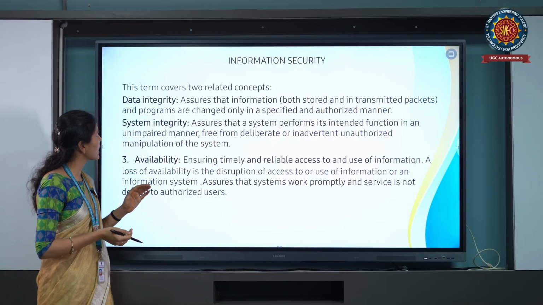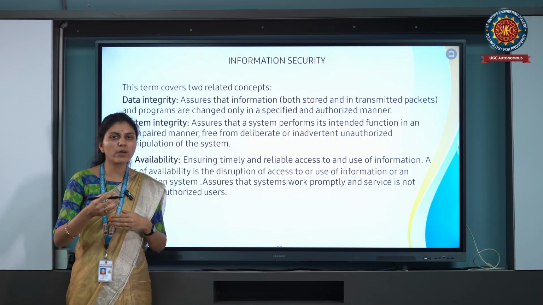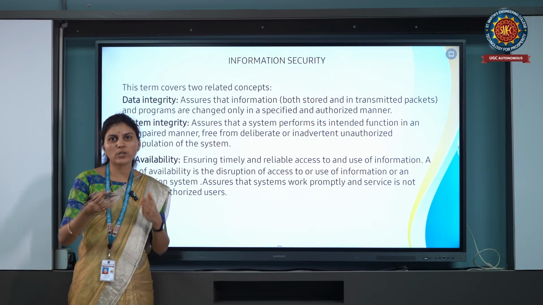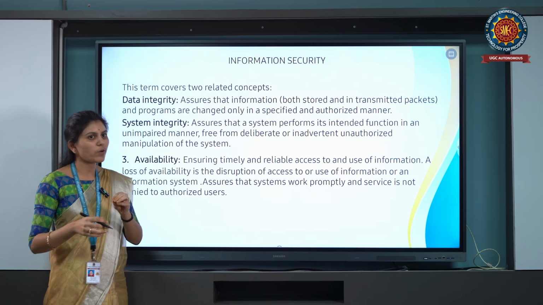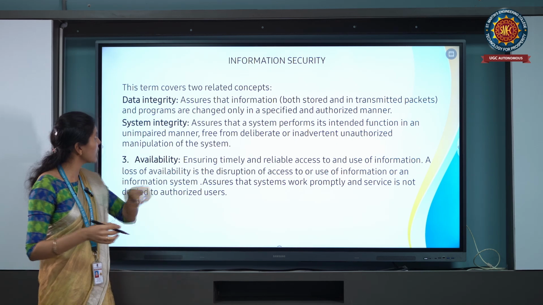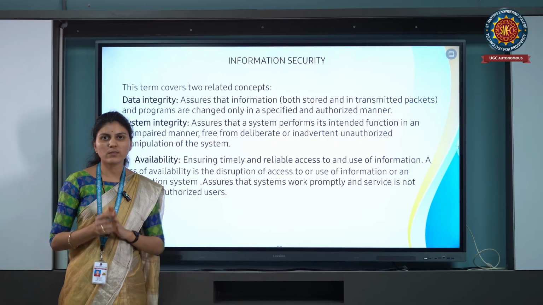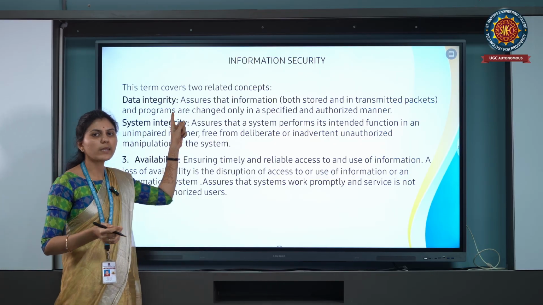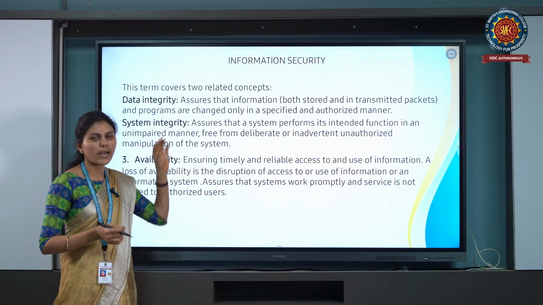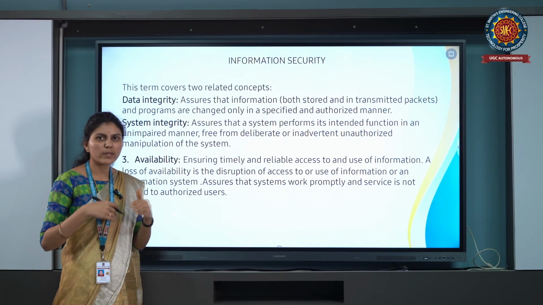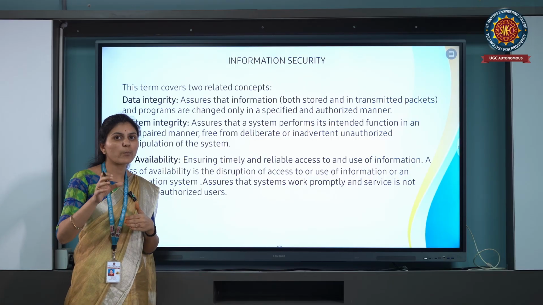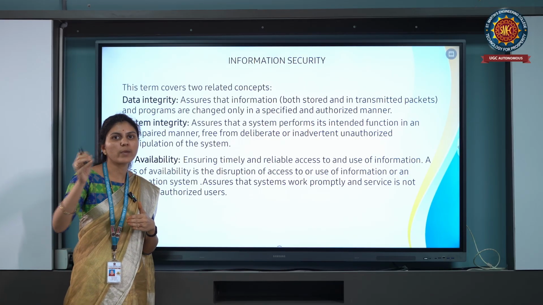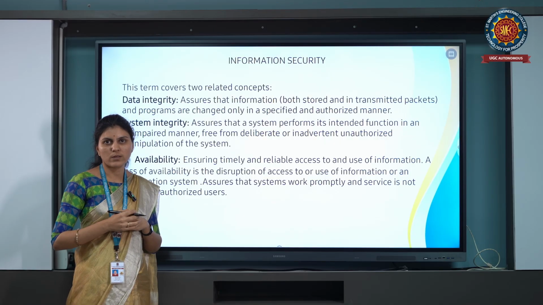Whenever we change or update information, those updates are done by authorized persons only. That is data integrity. Whatever changes and updations are done, they are done only by authorized persons.